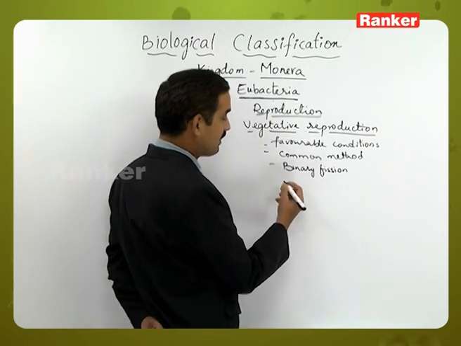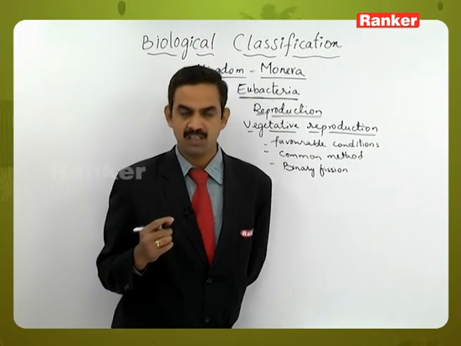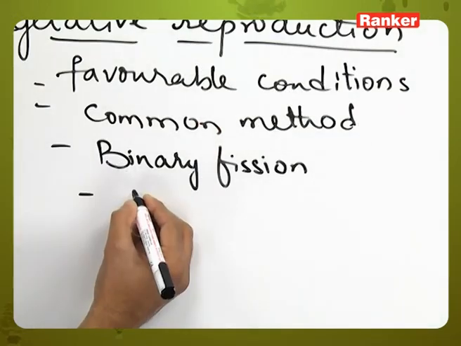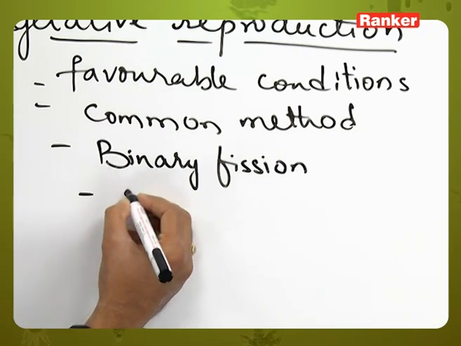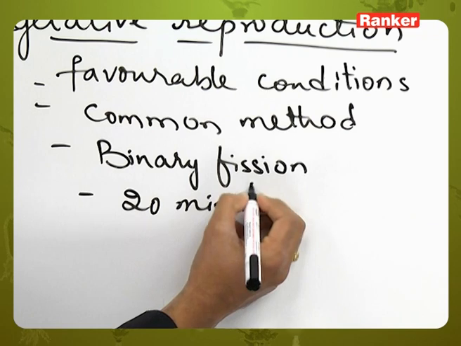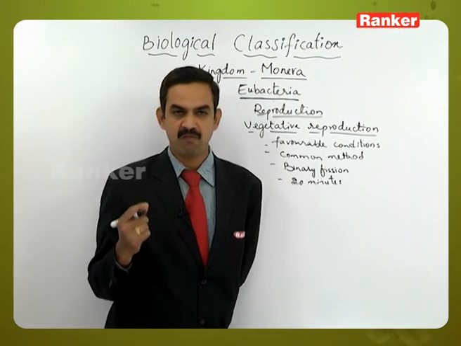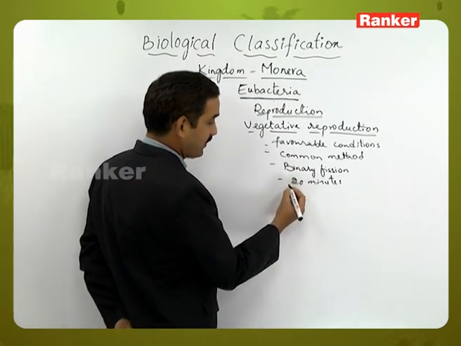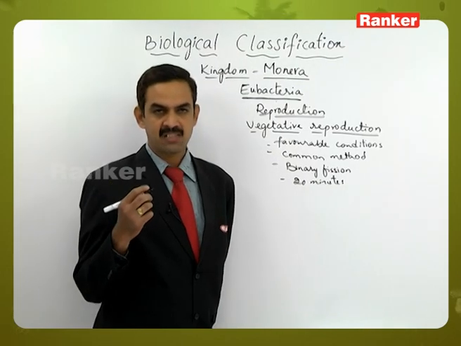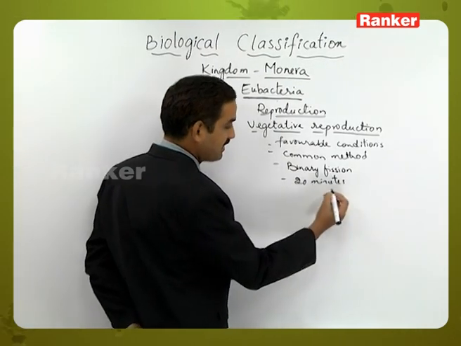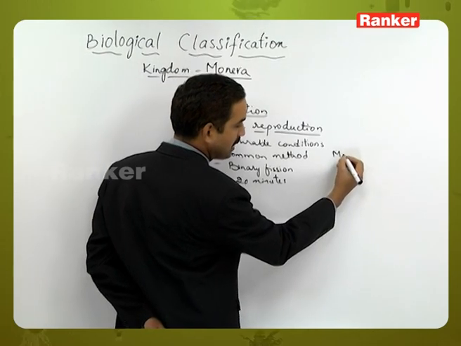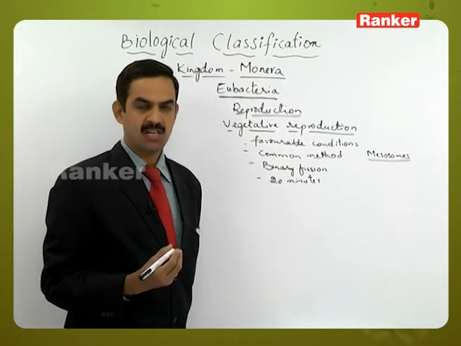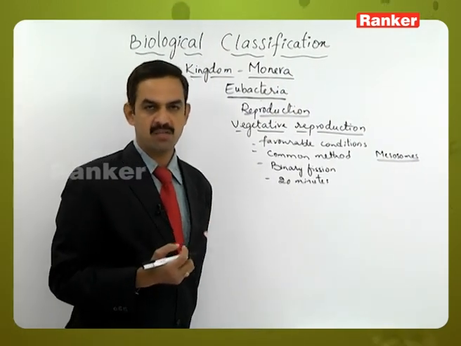This binary fission is the process where the bacteria will divide into 2 daughter bacteria by cell division. And here the time taken for one binary fission is approximately 20 minutes, such that in every 20 minutes the number of bacteria will become double. The division of the cell will start in the region where the mesosomes are present. The place where the mesosomes are there is the point of binary fission.